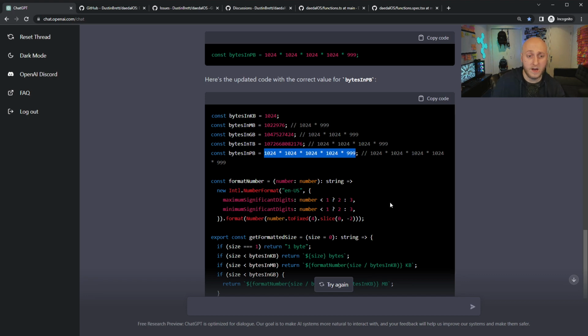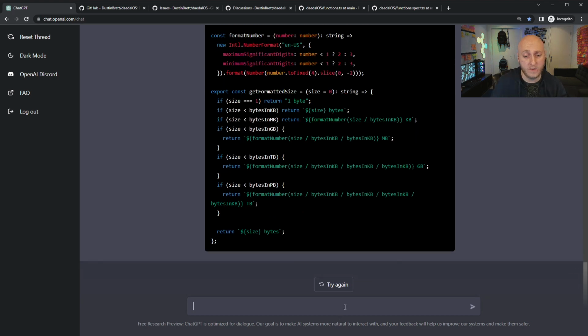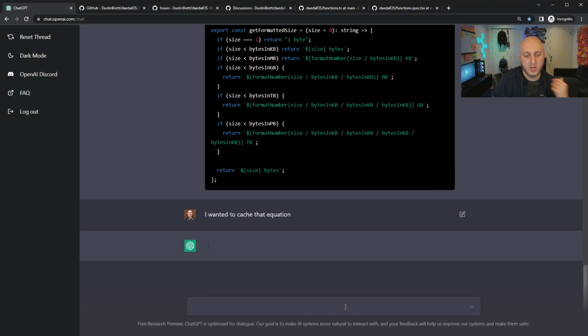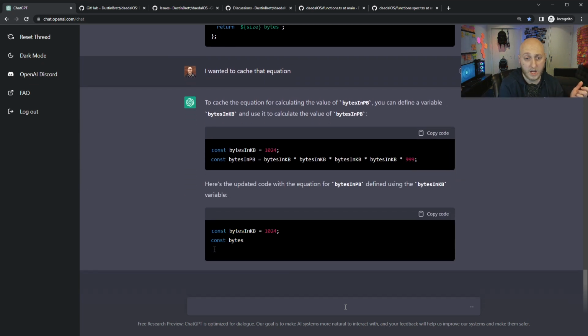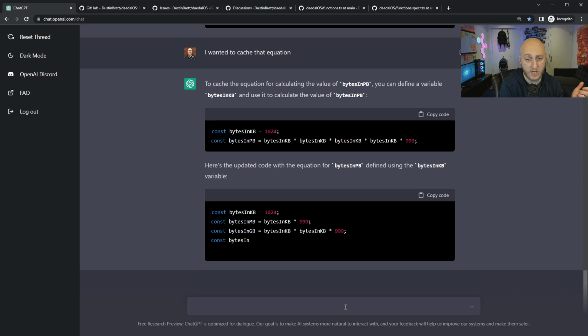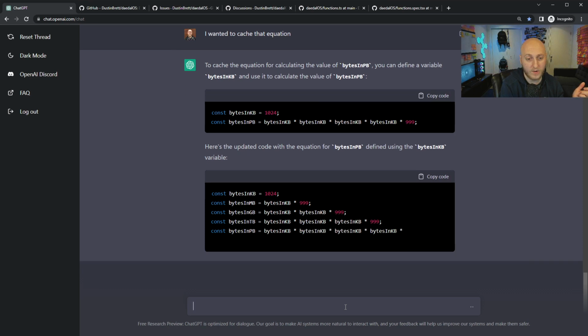I fixed it. But let's say that I wanted to cache that value. Is it an equation? I guess so. Addition math. Oh, let's call it an equation. It was an equation. I wanted to cache that equation, to cache the equation for calculating it, so it knows I'm talking about the petabyte value. And it knows about changing it, I think. Although, oh man, it's even gotten worse here.